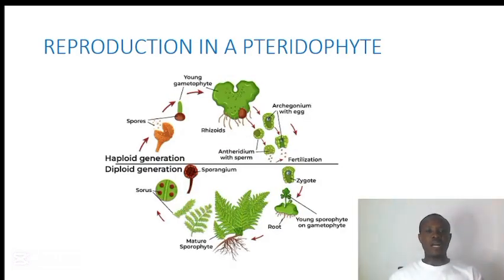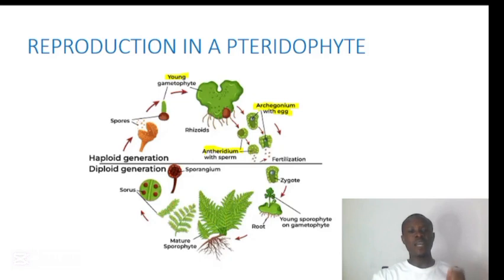Now let's talk about reproduction in a pteridophyte. So in here we are going to talk about the life cycle of a fern plant as an example of a pteridophyte. Just like how we started in most plants, we are going to start here the same way, with the gametophyte. This young gametophyte will develop into a matured gametophyte.